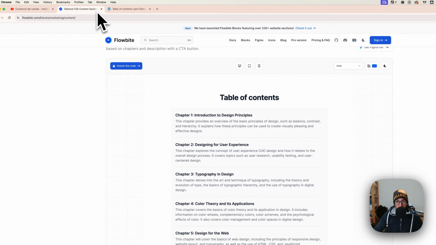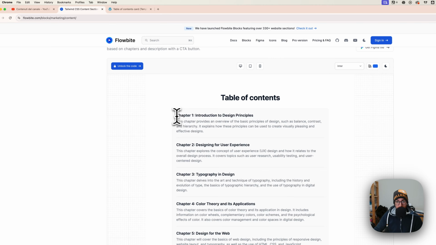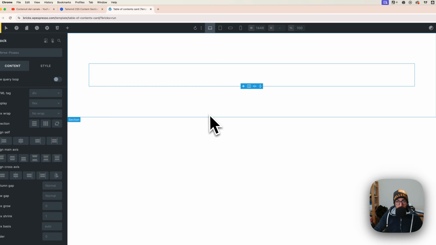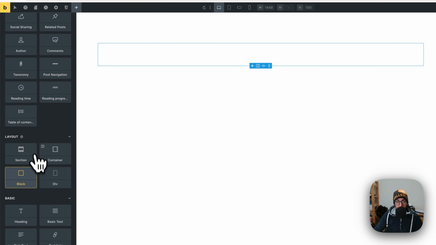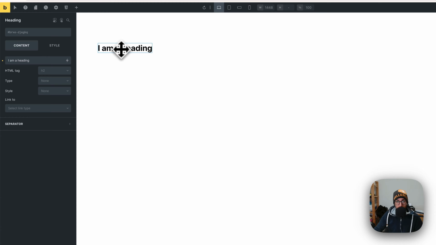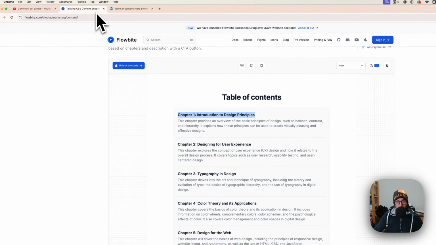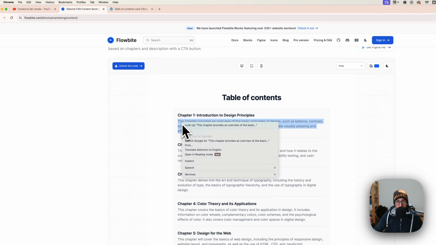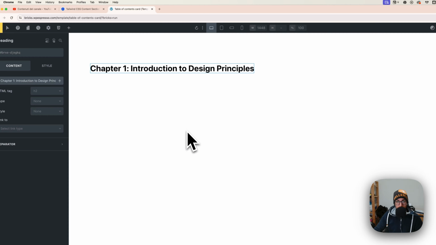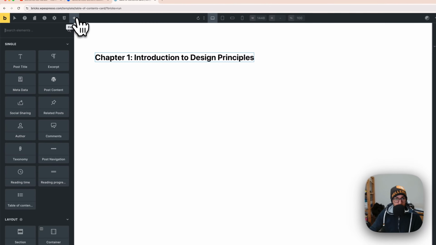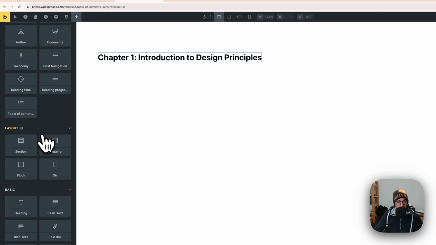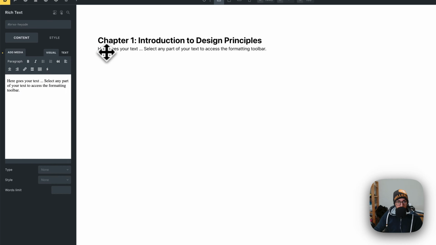And if you check the design, it's pretty simple. We have this, that is the title, so I can copy it, and then plus button, just search for heading, and I'm going to paste in the text, and then again we have this other text here. With the heading selected, we can click the plus button now and also add a rich text. Click on it.